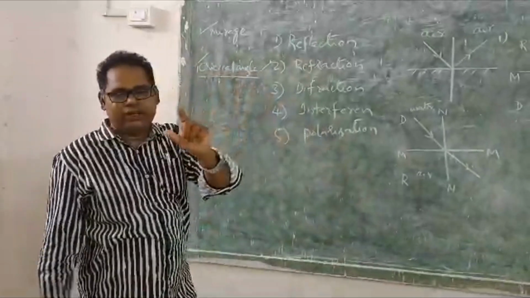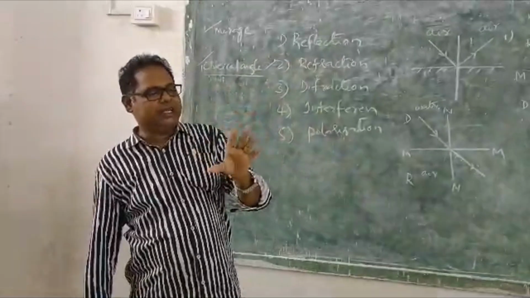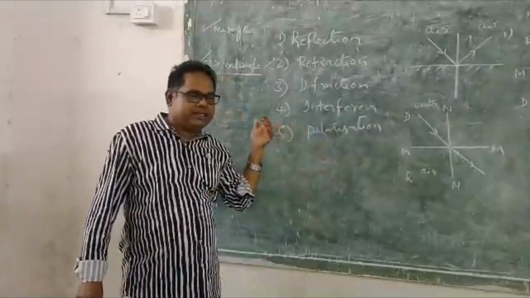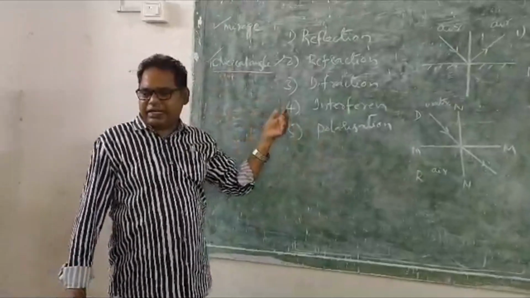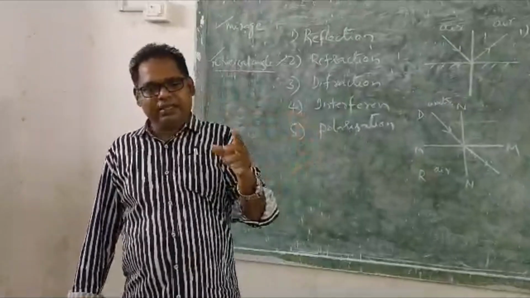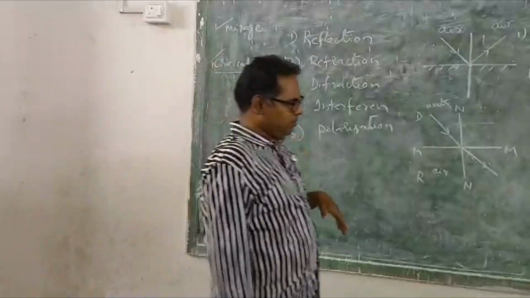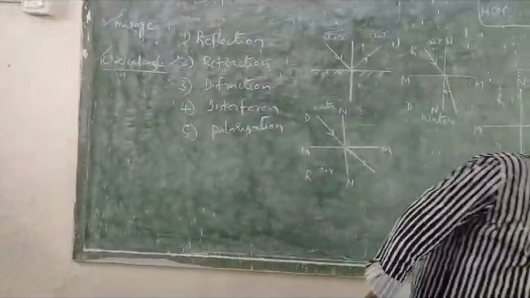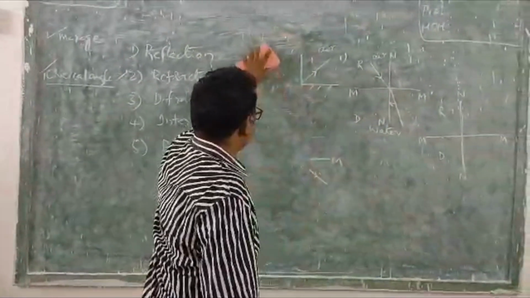You can say it within one sentence. Critical angle is nothing but an angle of incidence. So that is one sentence. Then what is its angle of incidence? Where is that angle of incidence?